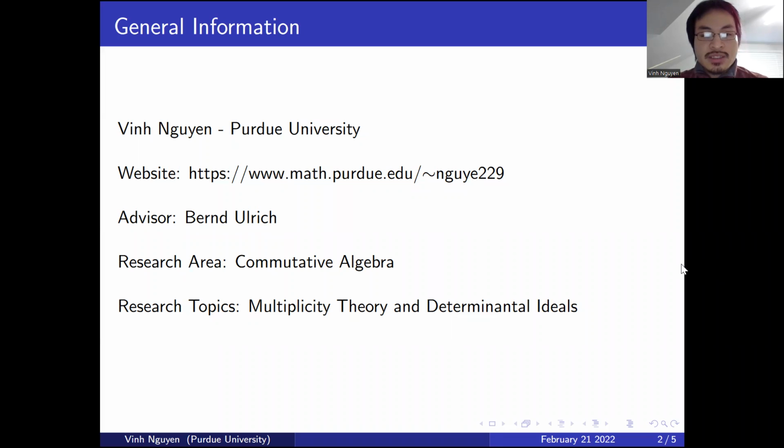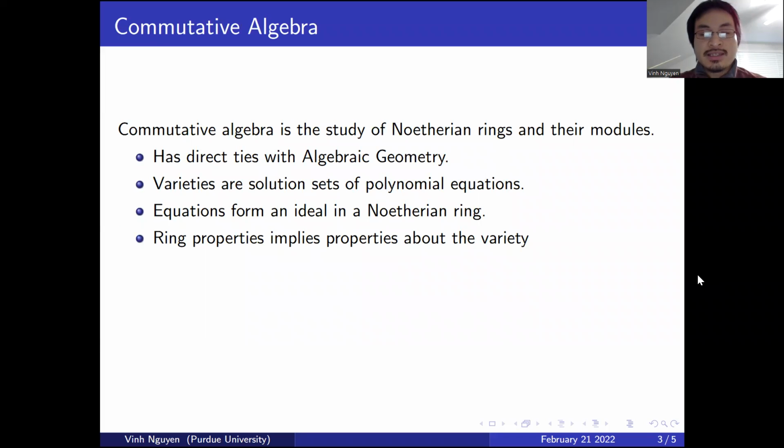My main area of research is in commutative algebra. I'm specifically interested in multiplicity theory and determinantal ideals. Commutative algebra is the study of Noetherian rings and their modules. It is closely related to algebraic geometry.